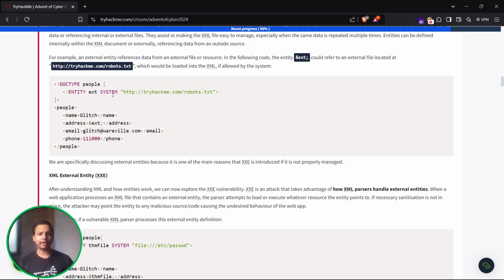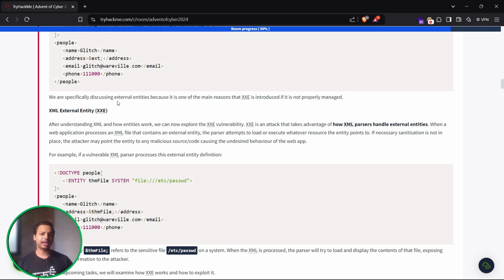So over here we have added one particular external domain, that is the robots.txt. Over here we can see our normal XML data, that is the people, name, and if you check it closely, you can see the address tag. We have given a particular pointer, that is &external; with a semicolon. It means that we are calling this external entity, which has this particular data, which is going to be fetched from the external site, and it is going to paste it over here.